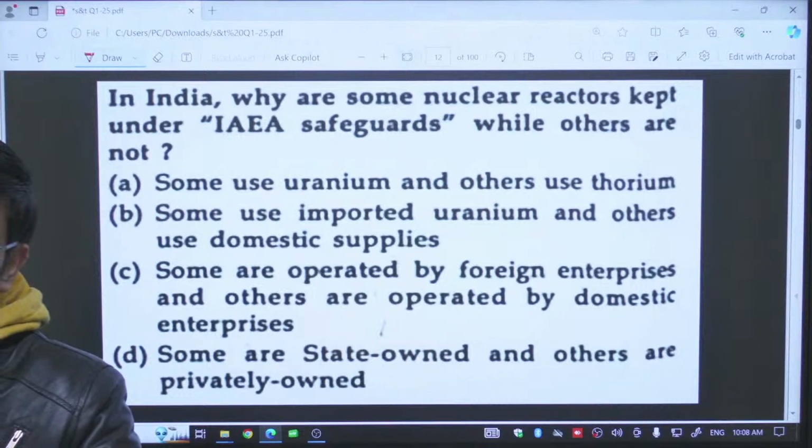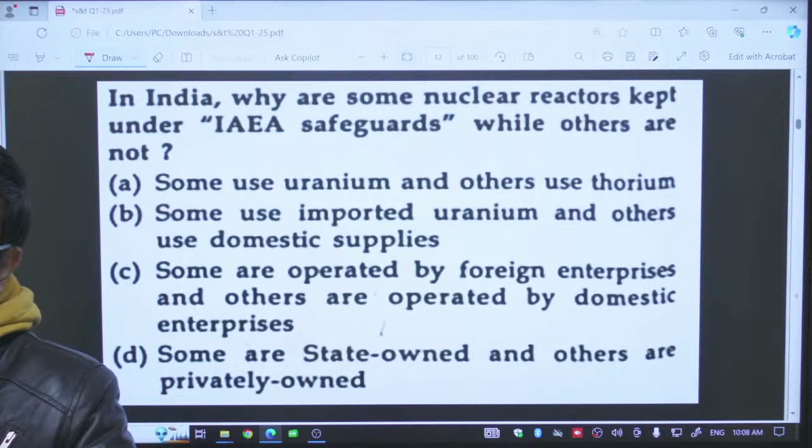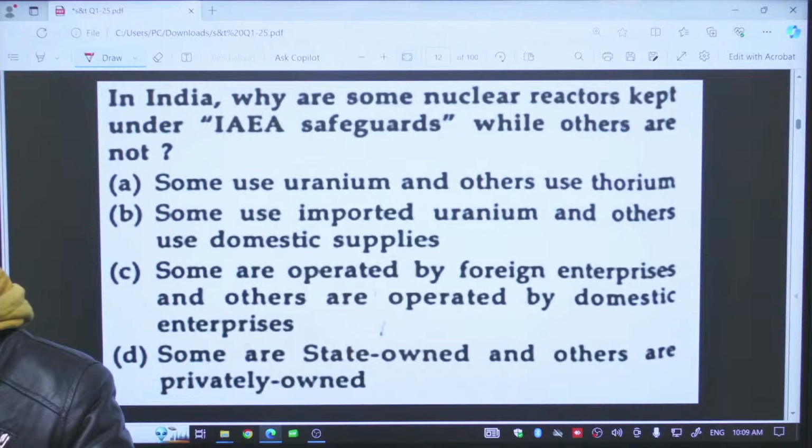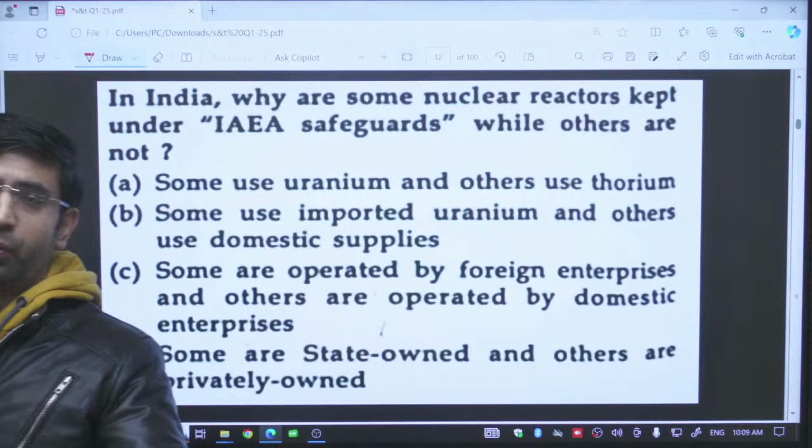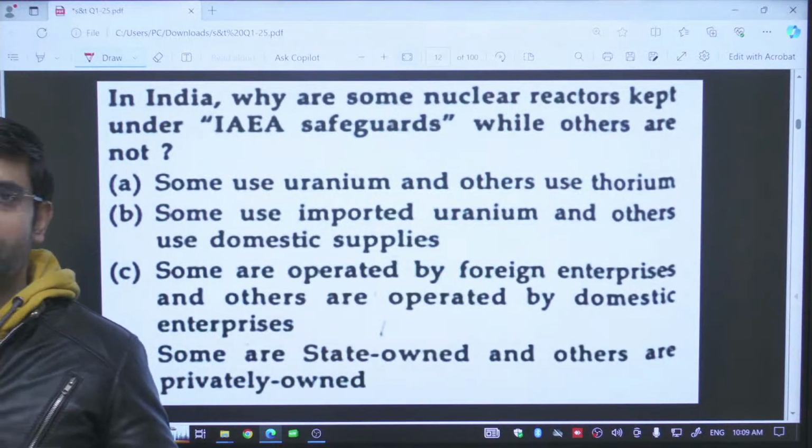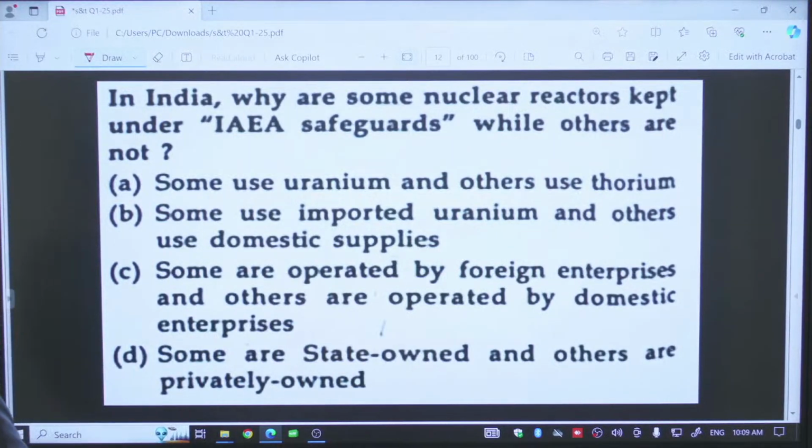Now, as per this agreement, we will be given nuclear fuel only when we commit ourselves to the IAEA safeguards. What are these safeguards? According to these safeguards, the IAEA inspectors will visit the nuclear reactor sites, and they will check that imported nuclear fuel is used for power generation only, and it is not diverted for bomb making. This is the present situation.